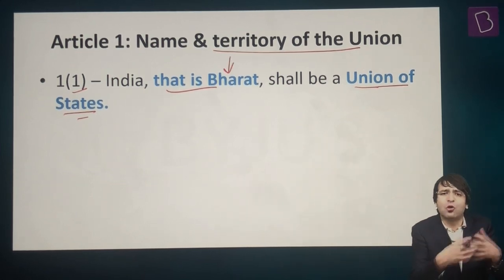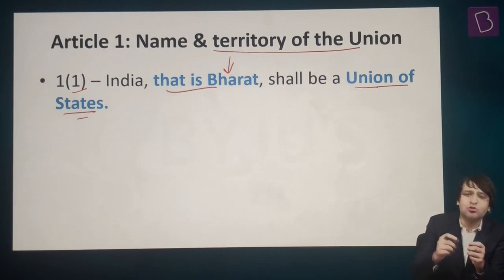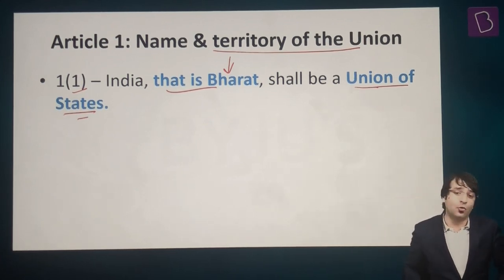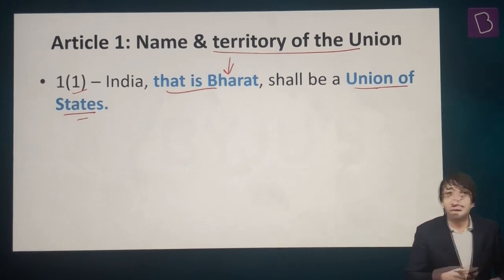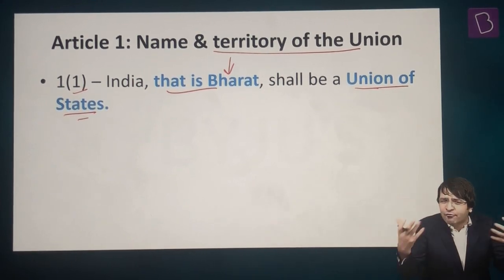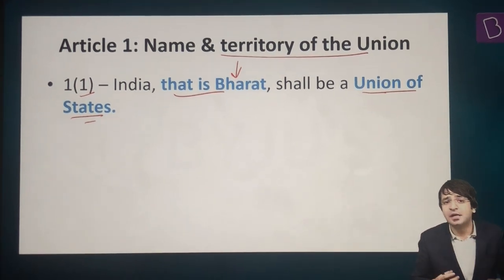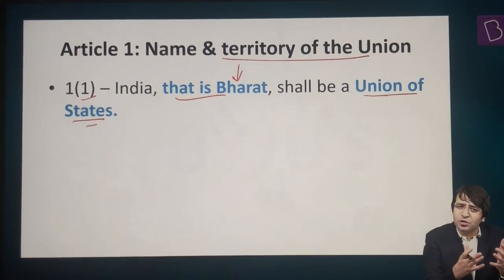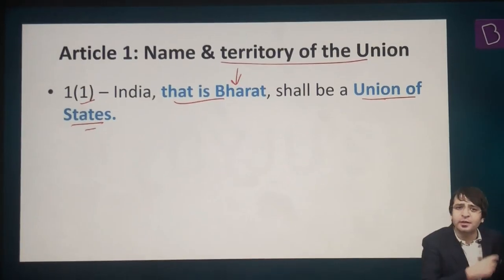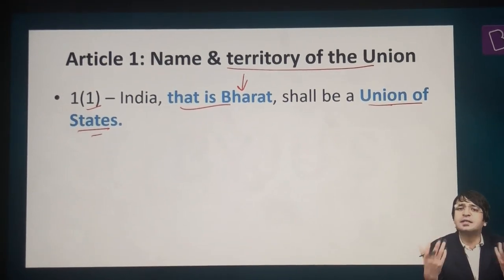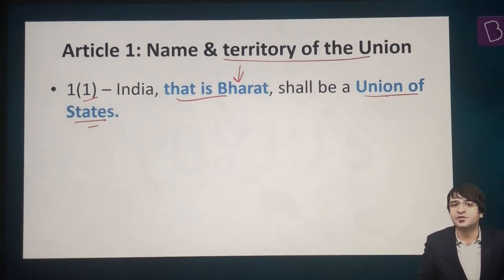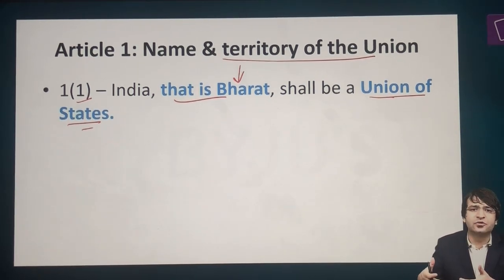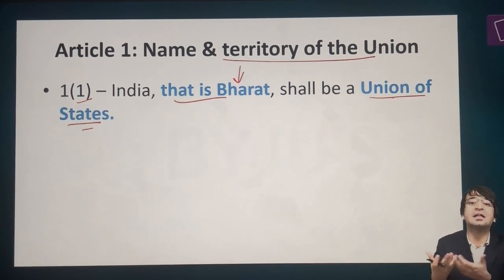Some people said, no, why call it India? Why call it Bharat? Let's call it Bharatvarsh. Some people said, no, we should call it Hindustan. Some said we should call it Jambudvip, the land of the Jambu tree, because that is how we were known in ancient India. Some people, who were very close and sympathetic to the Soviet Union because they believed in the socialist, communist ideology, said, let's imitate the USSR, the Union of Soviet Socialist Republics. So we should call this country the Union of Sovereign States of India.